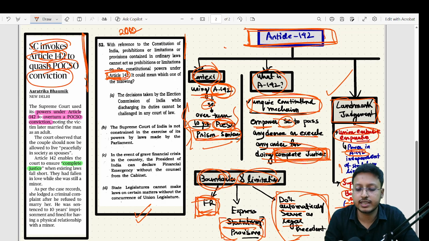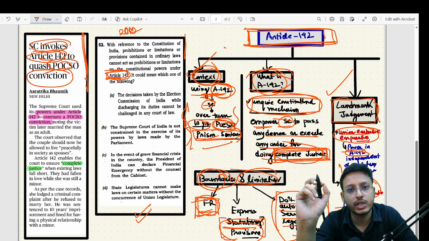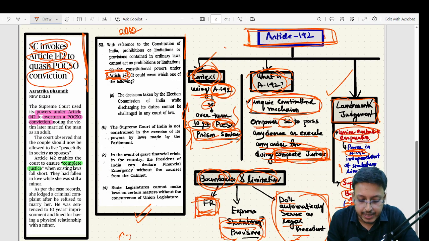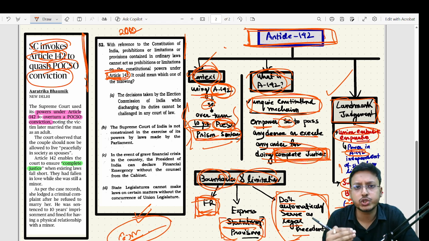So we understood the context, but the most important thing is this. If you want to remember just one keyword from this lecture, it should be complete justice. And to do complete justice, the Constitution of India under Article 142 gives the Supreme Court immense power.